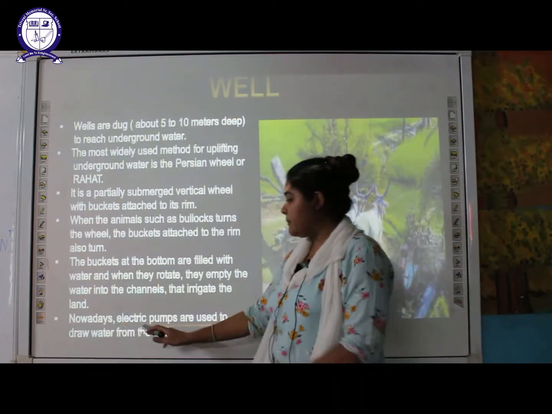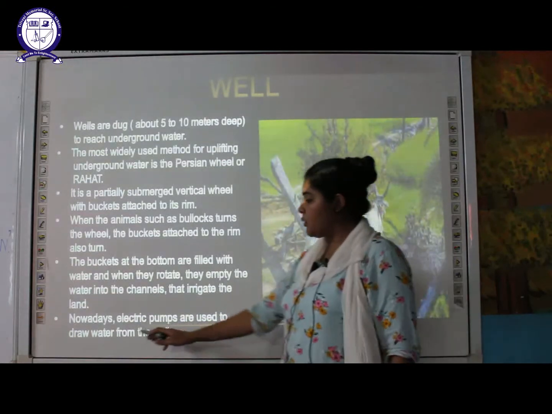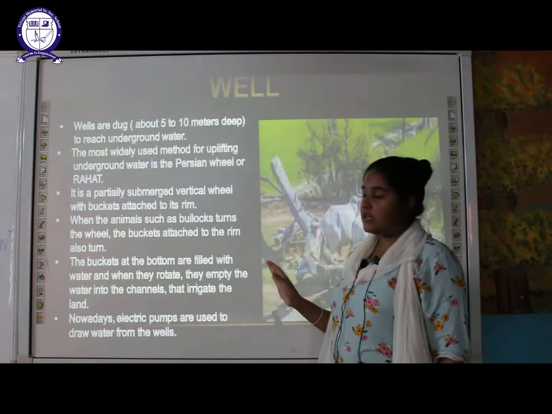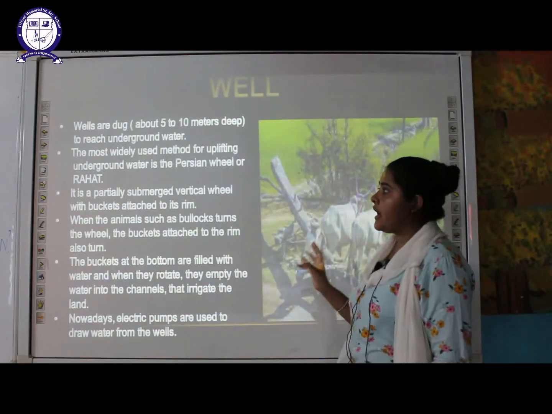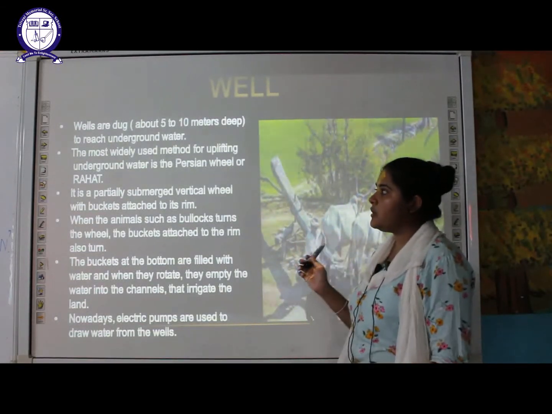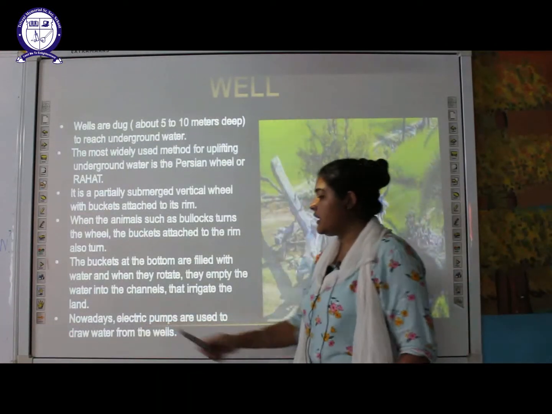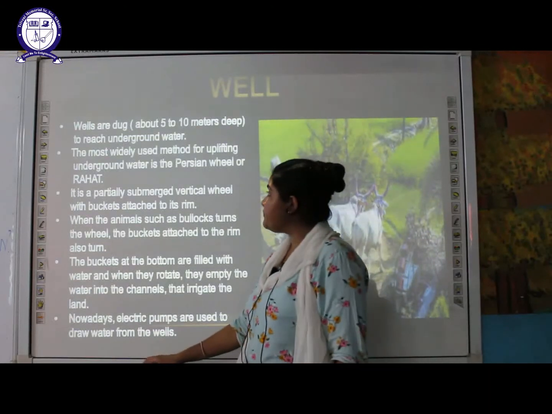Nowadays people are using electric pumps to draw the water from the well. So it is rare to see the rahat process nowadays. You don't see the rahat or Persian wheel now. It is rare because people are using electric pumps to draw the water.